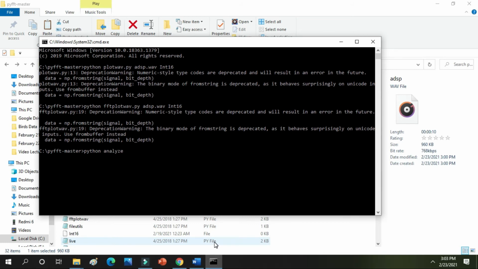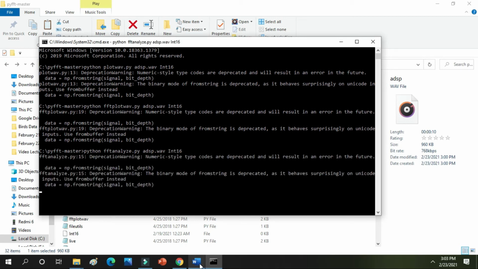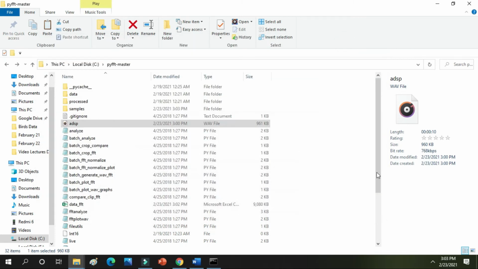Analyze FFT. So we have converted our voice into a frequency spectrogram. Now what we are doing is producing a discrete data set of our voice. So I am writing again adsp.wav, then telling it the data type. So FFT analyze.py. Now it will generate a CSV file. So the fundamental frequencies and the data set are plotted.